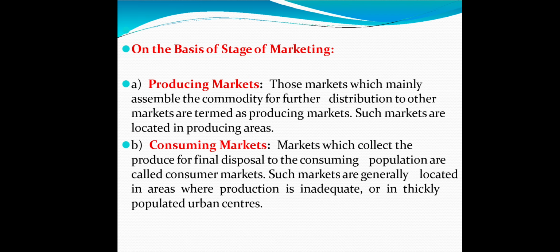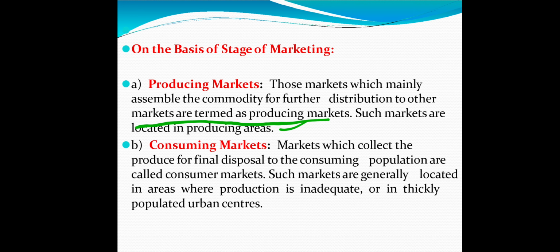Then the next basis is stage of marketing. The first one is producing market. A market which mainly assembles the commodity for future distribution to other markets is termed as producing market. Such markets are located in producing areas.